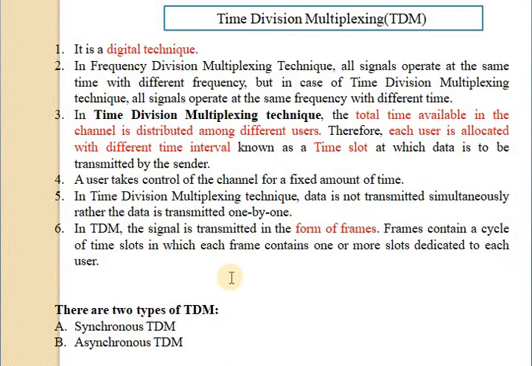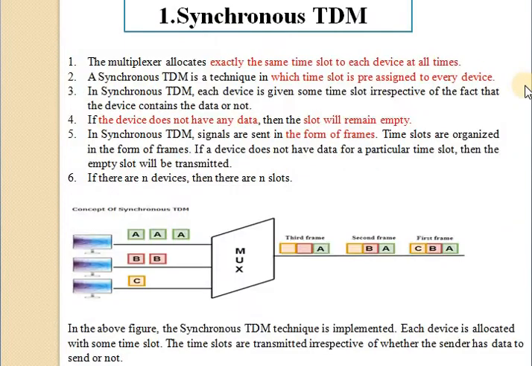Next point is synchronous time division multiplexing. In this multiplexing, the multiplexer allocates exactly the same time slot to each device at all times. It divides exactly the same time slots to each device. A synchronous TDM is a technique in which time slots are pre-assigned to every device.